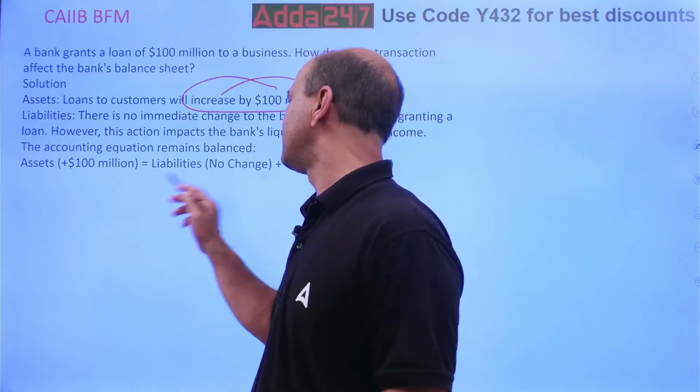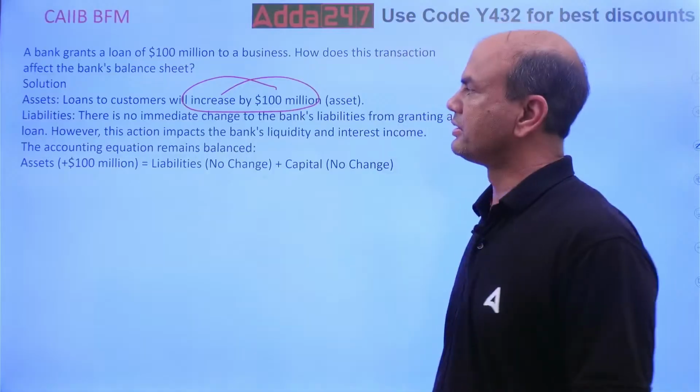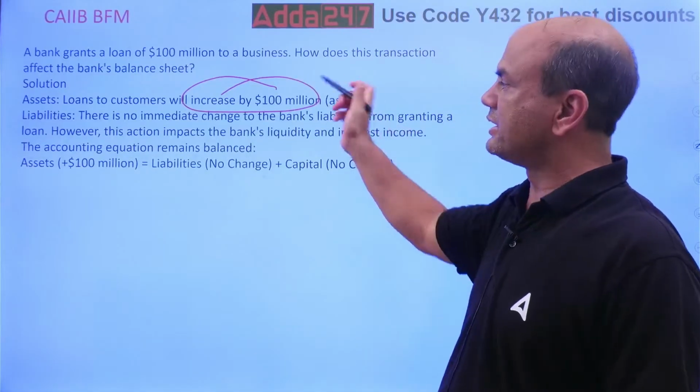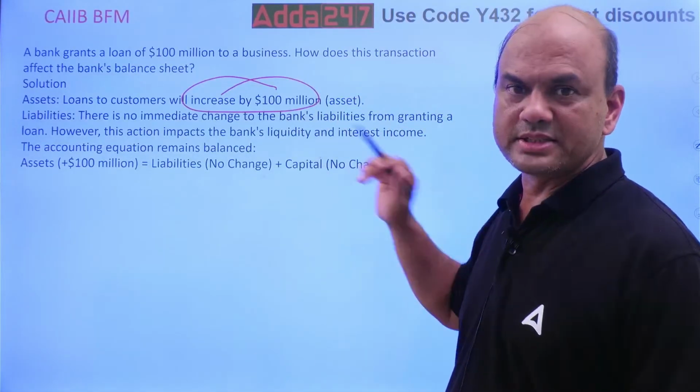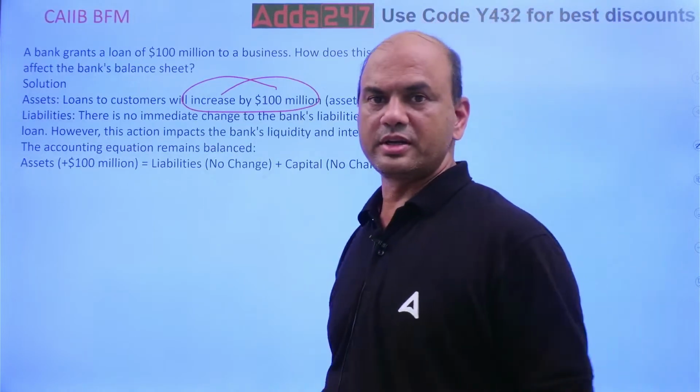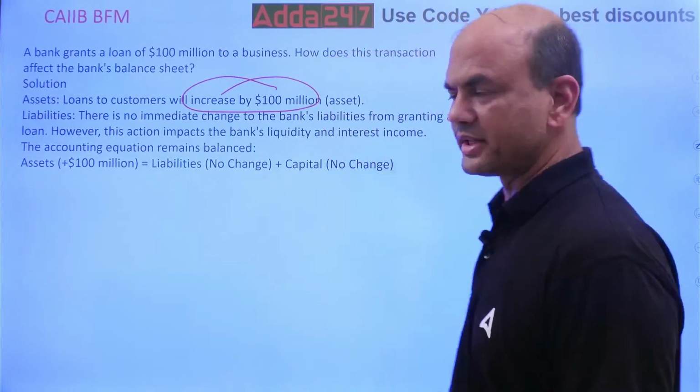100 million asset, liabilities no change, plus capital. So assets will increase, no immediate change in liability. Got it? Clear? Move on. Next one.